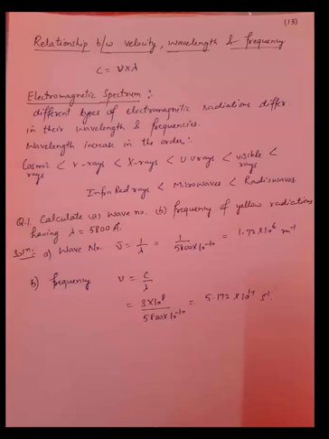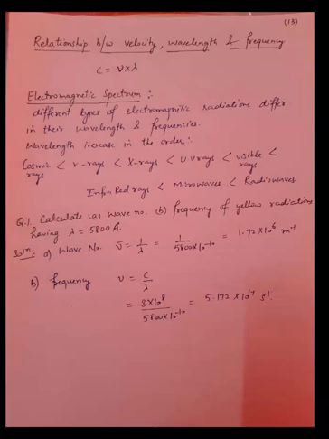Now the electromagnetic spectrum. A spectrum is obtained when these different types of electromagnetic radiations are arranged in increasing order of their wavelength, or you can say decreasing order of their frequency, because frequency and wavelength have an inverse relation. Wavelength increases in the order cosmic rays, gamma rays, X-rays, UV rays, visible rays, infrared rays, microwaves, and radio waves.